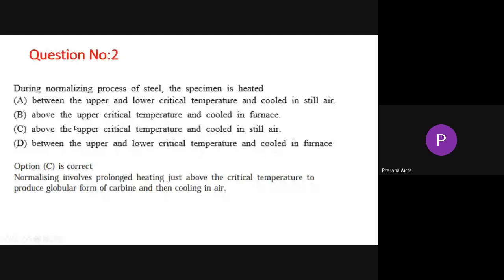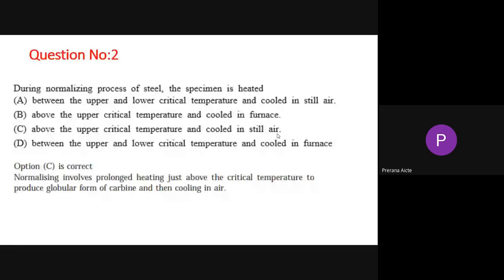During the normalizing process of steel, the specimen is heated. Here option C is the correct answer: above the upper critical temperature and cooled in still air. You have to heat it above the upper critical temperature, then cool it in still air, without forced air. Still air means standard normal air. That is option C.